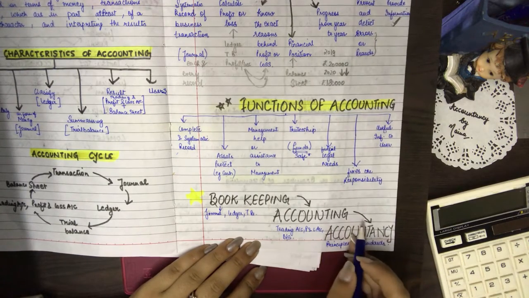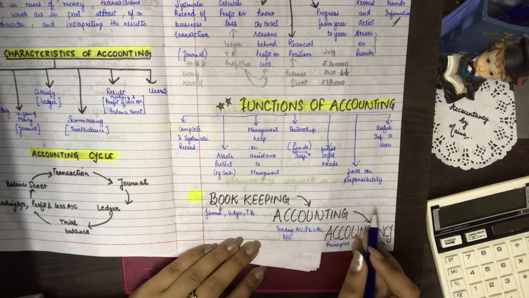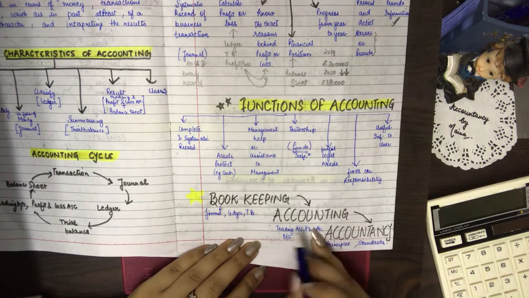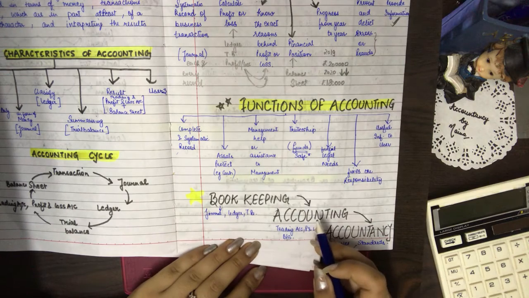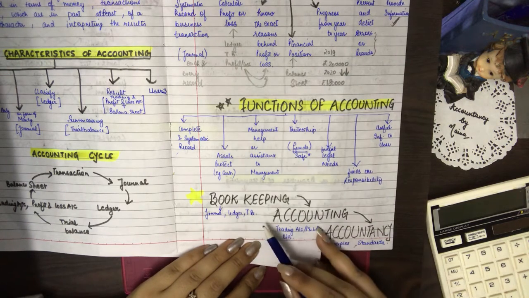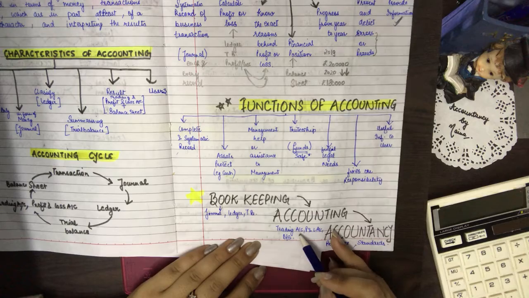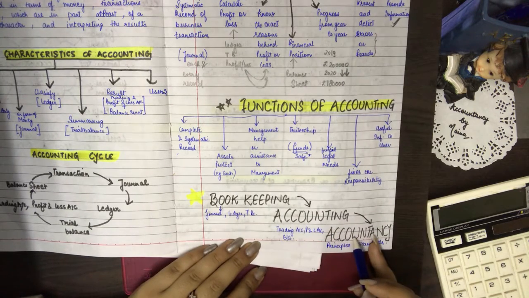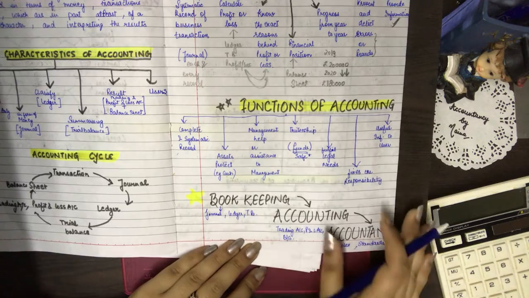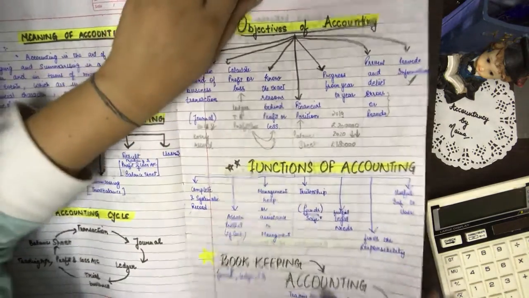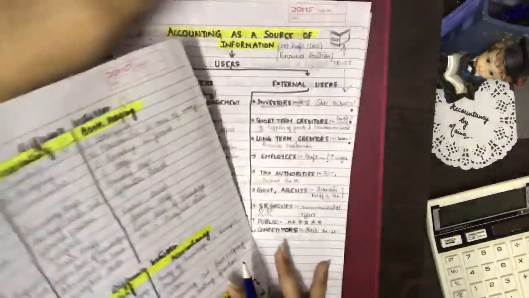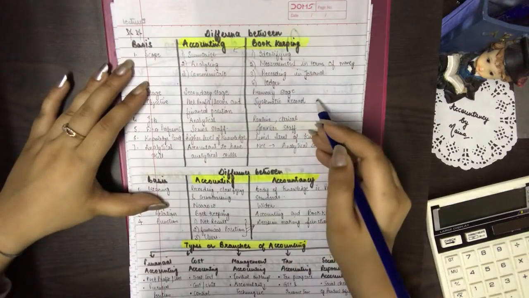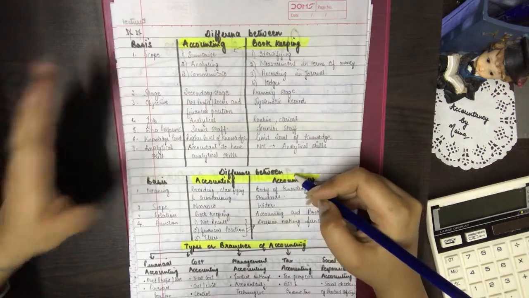But even after that, when we use certain principles, certain standards to do the accounting, to record the various transactions into journal, ledger, trial balance, trading account, profit and loss account and balance sheet, then that step is known as accountancy.